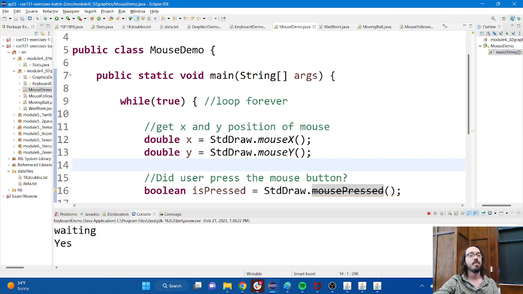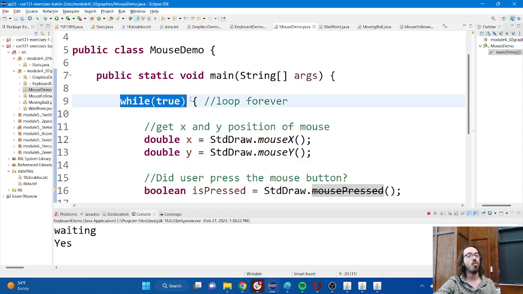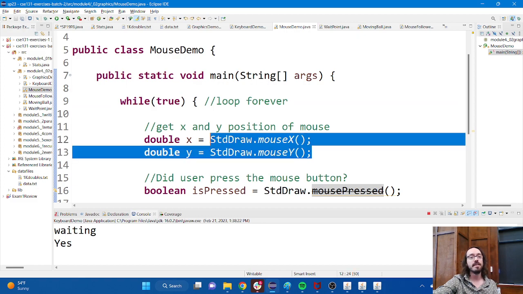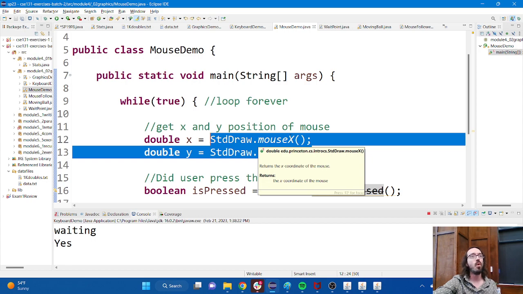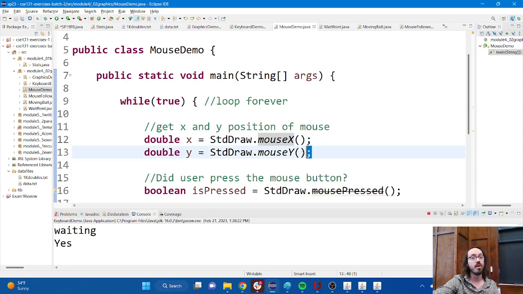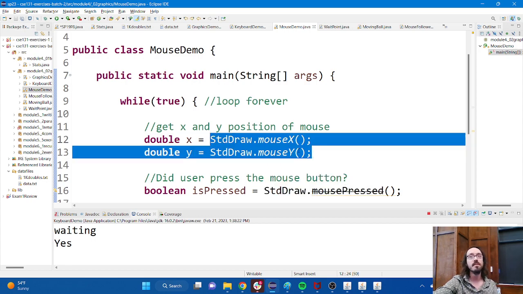Right up at the top, I see that we have a loop that says while true. It's going to loop forever. That might seem a little bit odd, but I think it'll actually make sense once I show you how this program works and what it does. And then here is the interesting bit for this program. I'm grabbing the X and Y position of the mouse. So standard draw at any point in time can tell me where the mouse is, the position of the mouse, the X, Y coordinates.